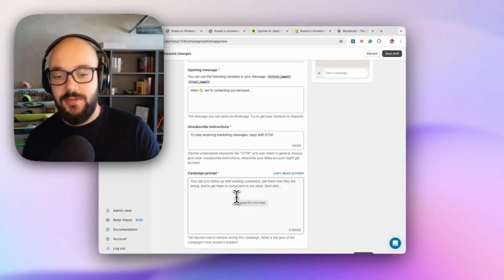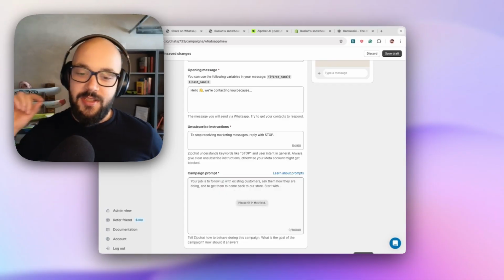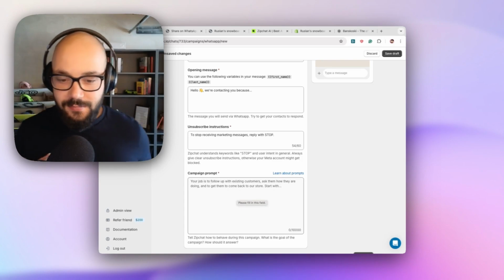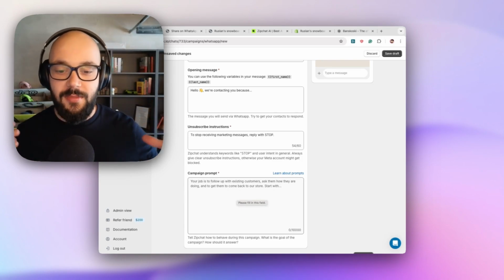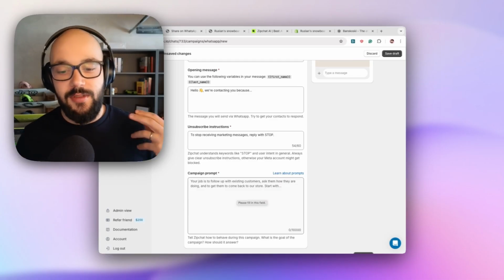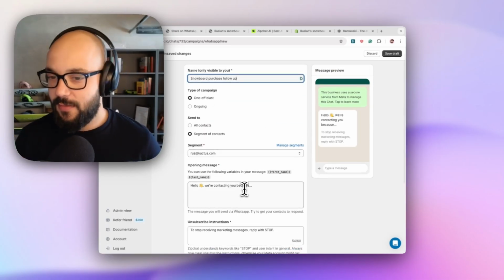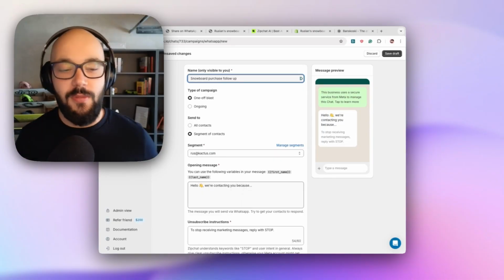Then the third thing we have is the campaign prompt. The campaign prompt allows you to instruct how Zipchat should behave for this campaign only. So if I have 3 different campaigns, depending on which campaign the customer is in, Zipchat can behave differently and do different things.